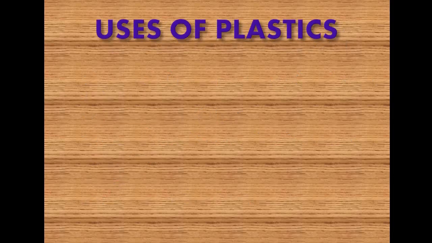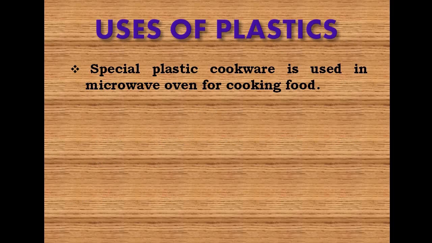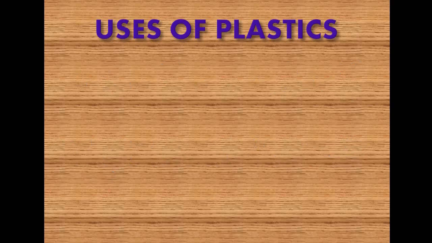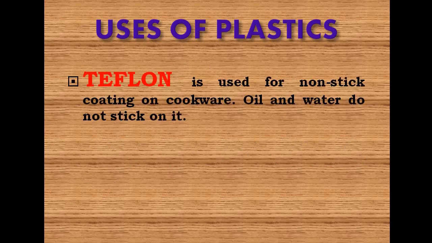Next one, special plastic cookware is used in microwave oven for cooking food. In a microwave oven, heat cooks only the food. Heat does not affect the plastic vessel. Another important plastic material named Teflon is used for non-stick coating on cookware. Oil and water do not stick on it.